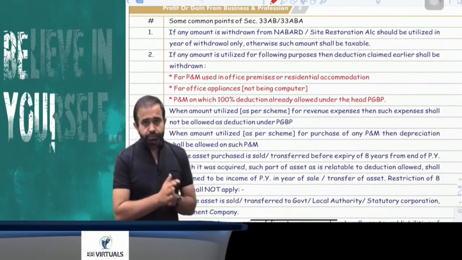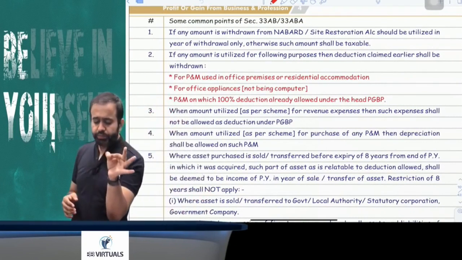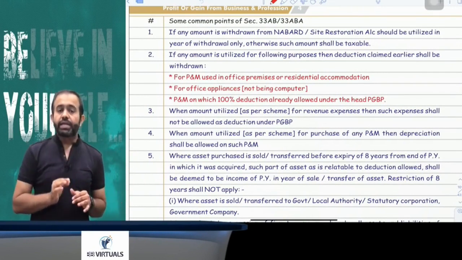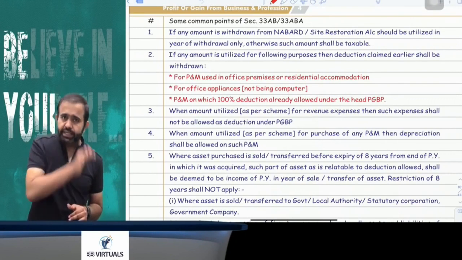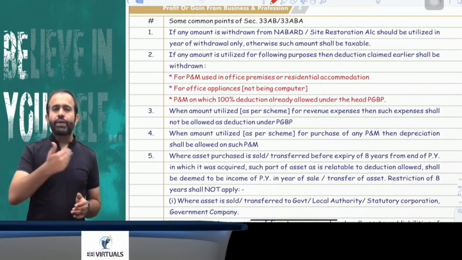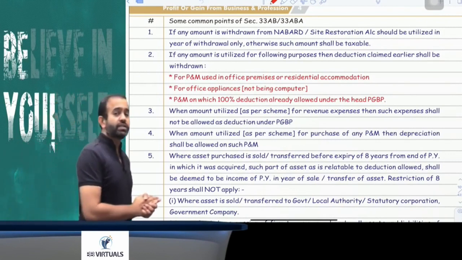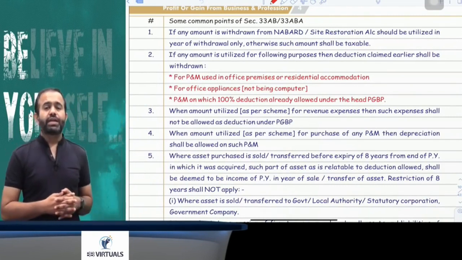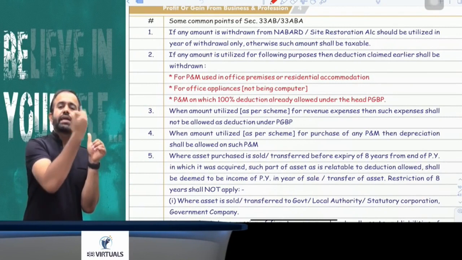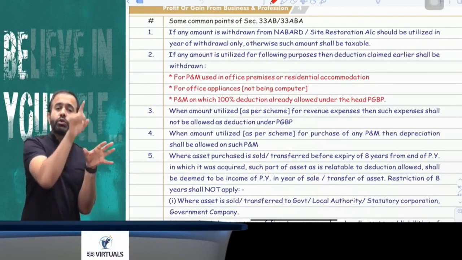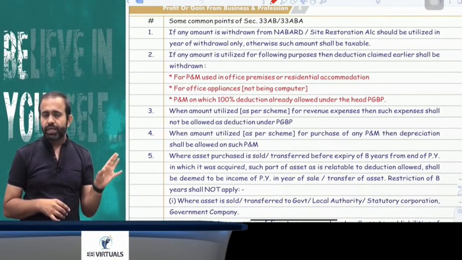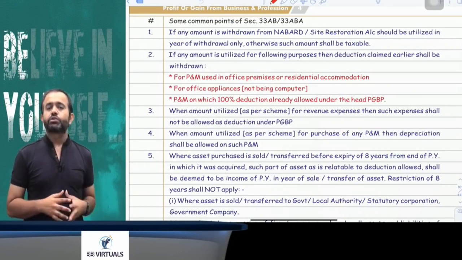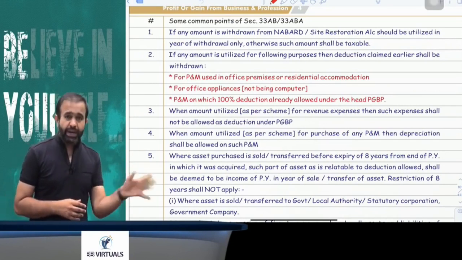Now try to understand, all people, whatever amount you withdraw from the site restoration account as well as NABARD, you have to utilize only in the year of withdrawal. Suppose the amount is withdrawn on 28th March, then you have to utilize it by 31st March, otherwise that will be treated as your income. You can utilize the withdrawn amount for revenue purposes as well as capital purposes, but as per the scheme notified by the Tea, Coffee, Rubber Board or Ministry of Petroleum. You cannot use that money for plant and machinery used in office premises or residential accommodation, or for office appliances, except a computer.